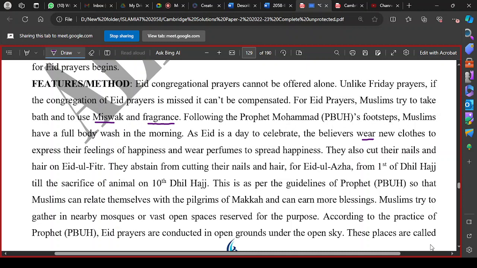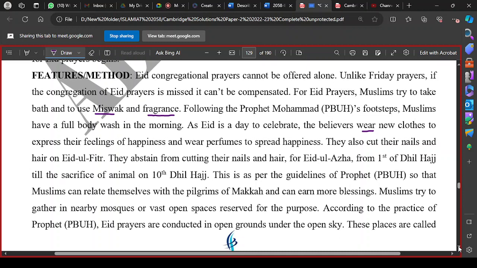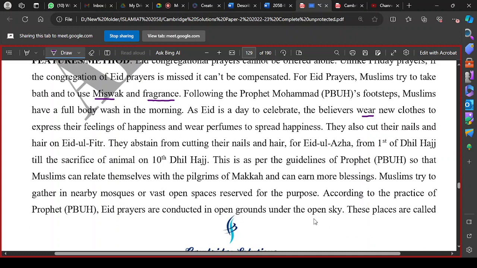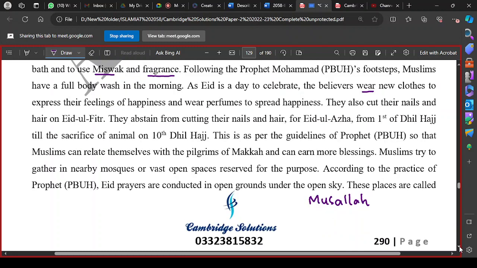So Eid prayers are performed either in the mosque, but it is preferred to perform these prayers in open ground, under the open sky, which is called musalla. Okay, use the word musalla instead of using the word Eidgah. A better way to call it is musalla, the place of prayer.